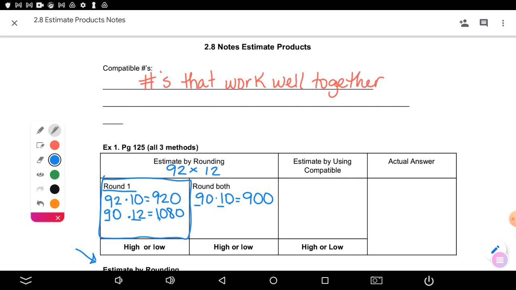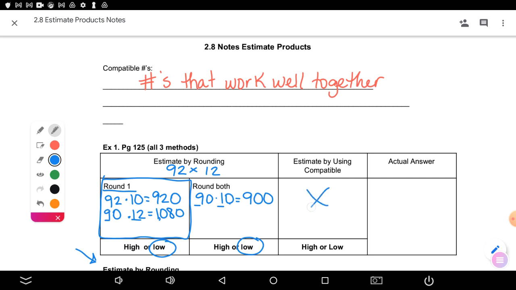Okay. What do you think, Jack? Because we rounded down. Yeah, we rounded our numbers down, which would make our answer go down. So let's go ahead and guess that these are a low estimate. What about 90 and 10? Did we round up or did we round down? Down. We rounded down, so that means our answer should be lower than the actual.